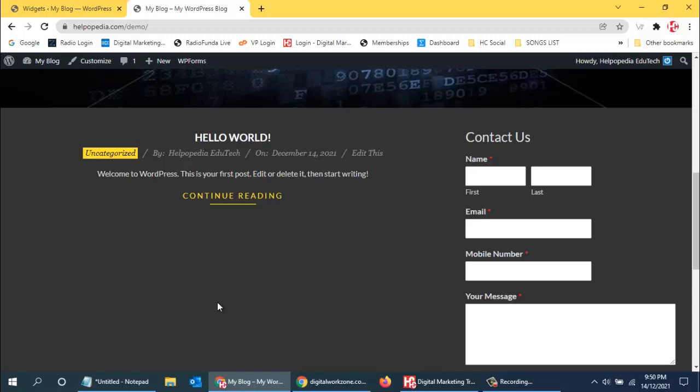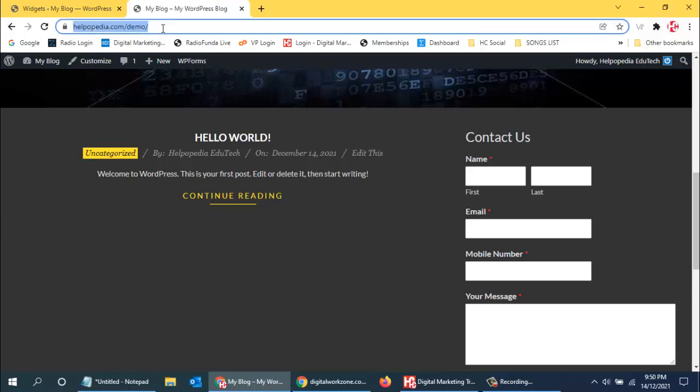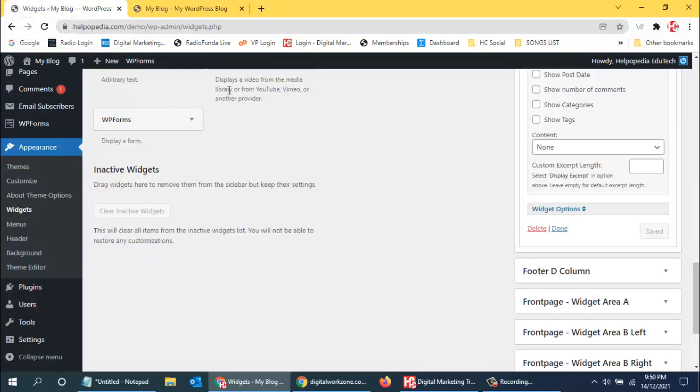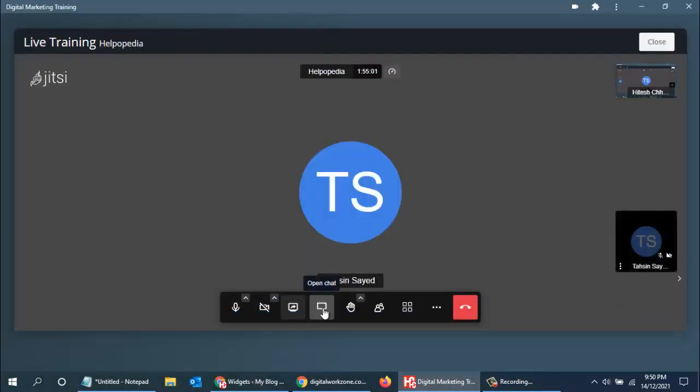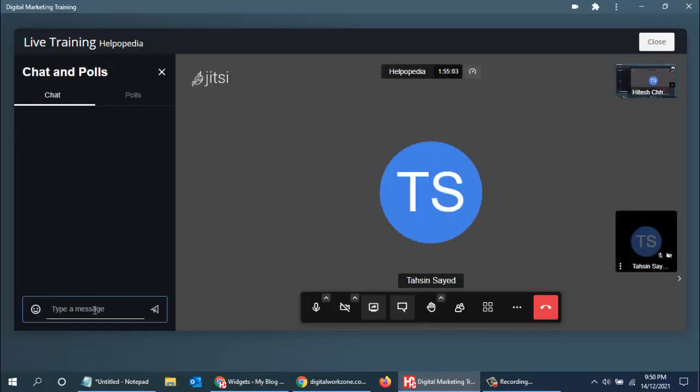So you can use this URL to practice, you can remove the theme, you can add a new theme, you can do whatever you want with this theme. I'll just give you this in the chat so you can copy it and paste it on your desktop. So this is the normal URL. Okay, one second, I'll just put it in a notepad and I'll tell you.